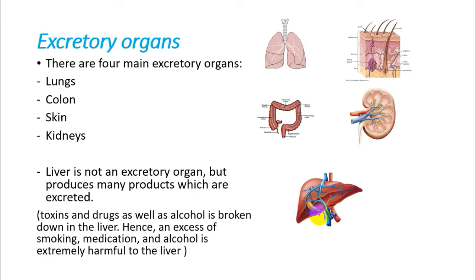So as we say, the denaturing or breaking down of toxins and drugs leads the liver to produce some waste materials. And these waste materials can be toxic if too much of them remains inside our body. So the liver is producing waste materials, and these four organs are excreting it, or removing it, from inside our body.